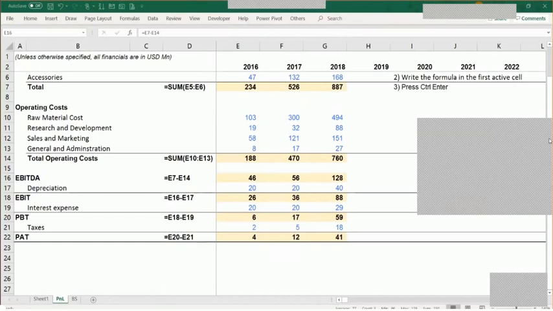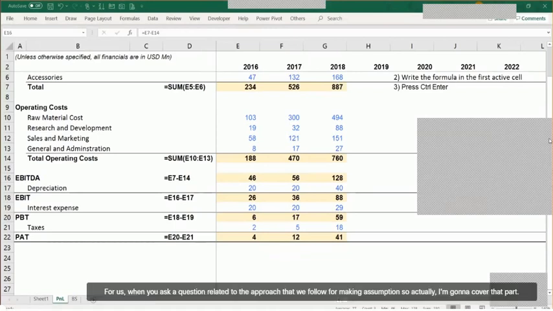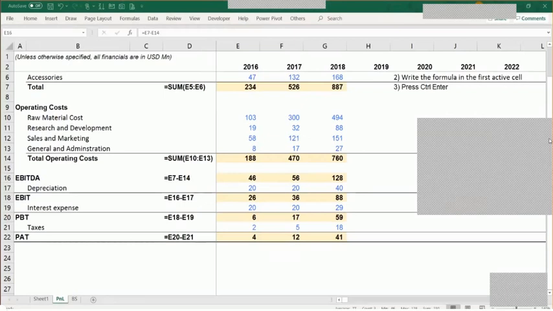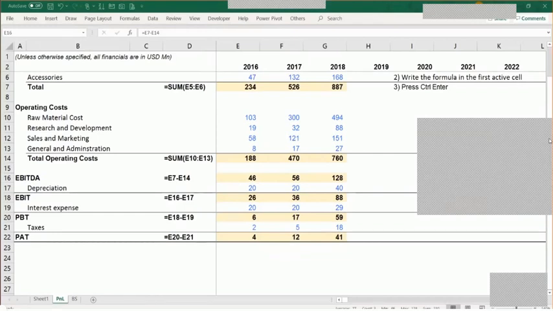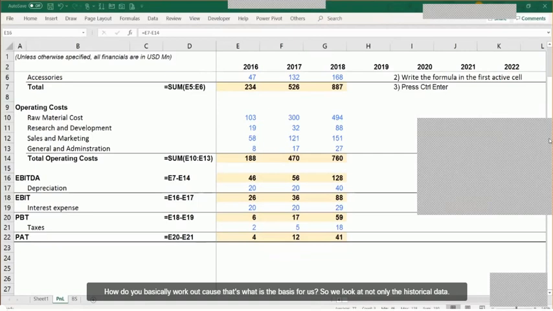Okay, Dipankar, I see you have asked a question related to the approach that we follow for making assumptions. I'm going to cover that part in the subsequent file when we cover the assumptions sheet. But broadly, your question is around how we work out those assumptions. What is the basis for us?